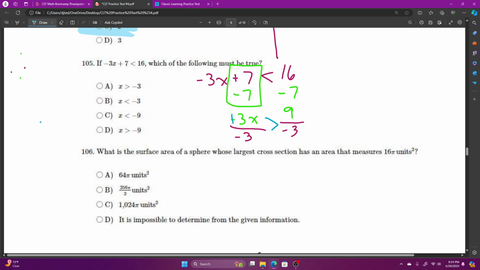These negatives cancel to 1, these 3s cancel to 1. So x is greater than 9 divided by negative 3. A positive divided by a negative is a negative, and 9 divided by 3 is 3. X is greater than negative 3. A final answer, and I will catch you guys on the next video.